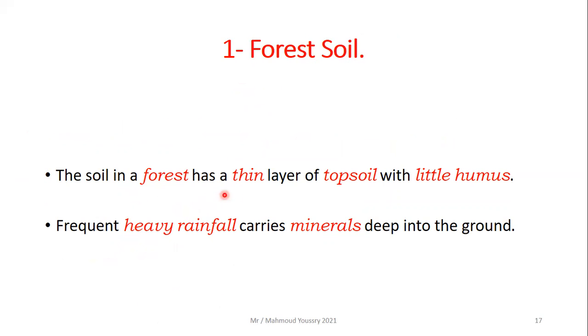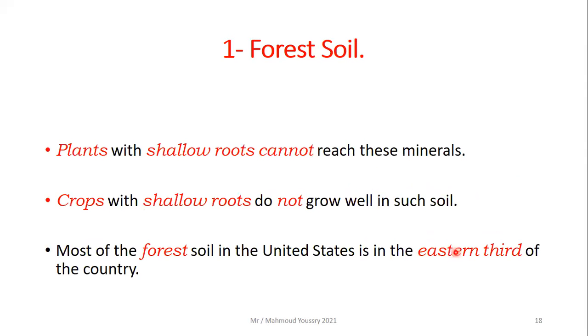The soil in a forest has a thin layer of topsoil with little humus. Frequent heavy rainfall carries the minerals deep into the ground. So the rainfall takes the minerals from the surface, from the topsoil, deep into the ground. So the plants with shallow roots cannot reach these minerals, and crops with shallow roots do not grow well in the forest soil.